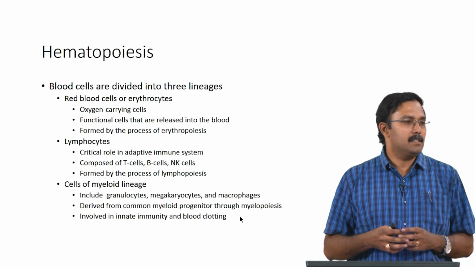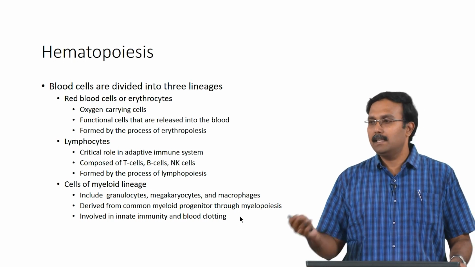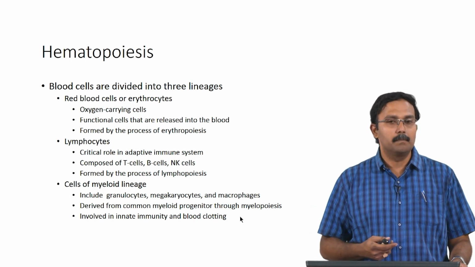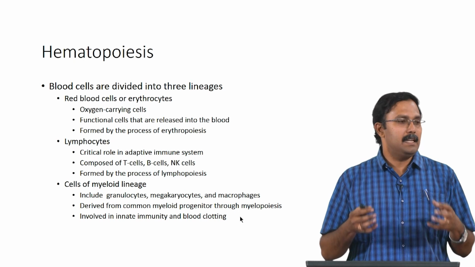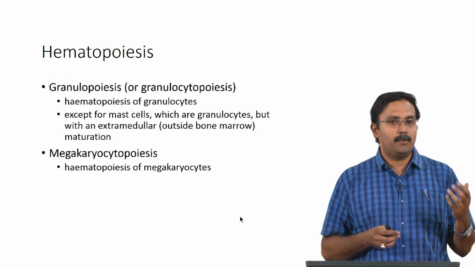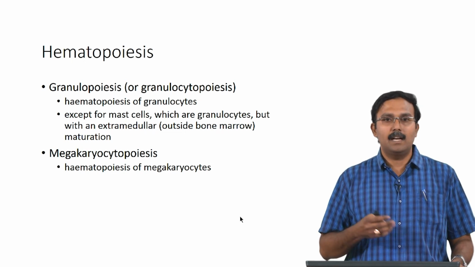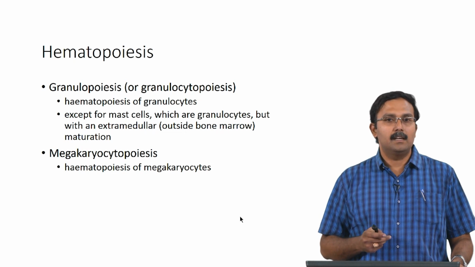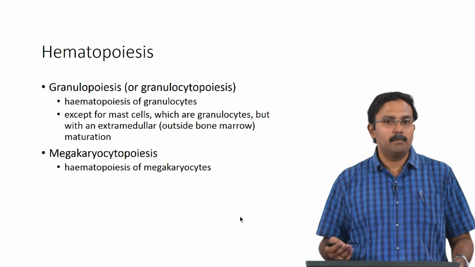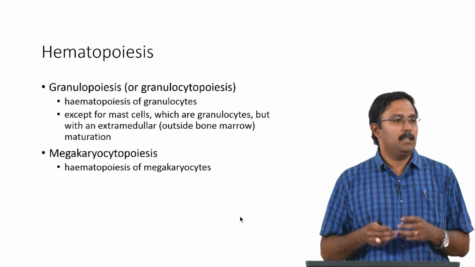This is also, these cells are also involved in innate immunity and blood clotting and many other mechanisms. They have a versatile functionality in your body. So, these are the three major lineages for blood cells. So, the process of forming granulocytes is called as granulopoiesis or granulocytopoiesis, and this is done inside the bone marrow except for mast cells, where the mast cells are actually produced.